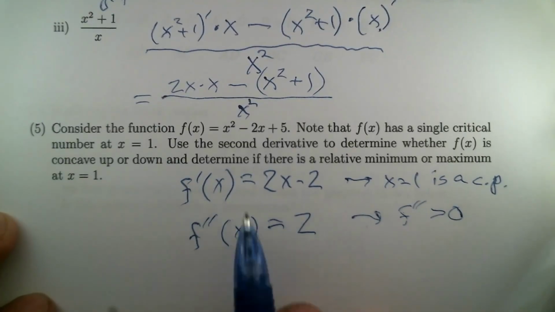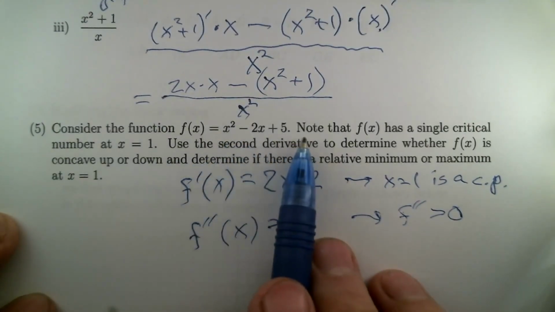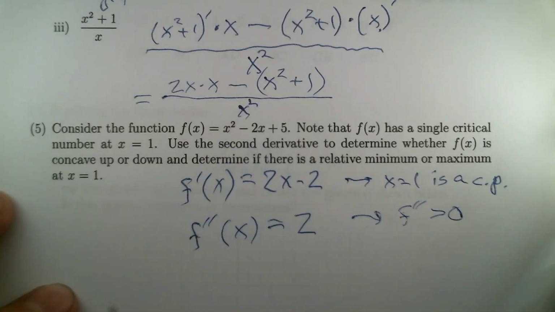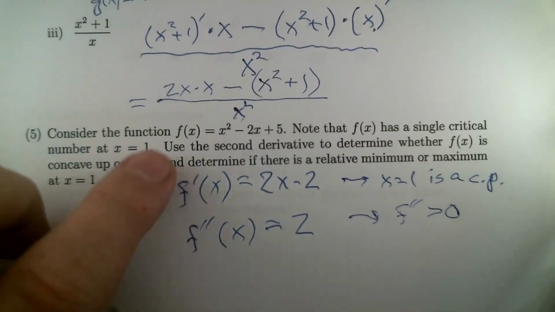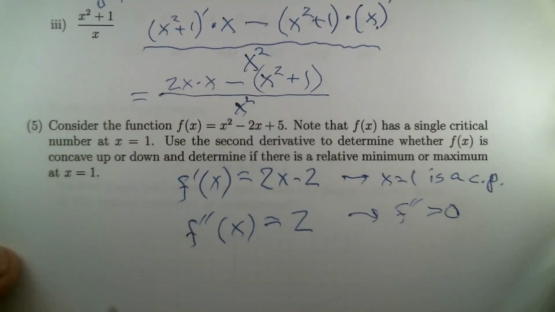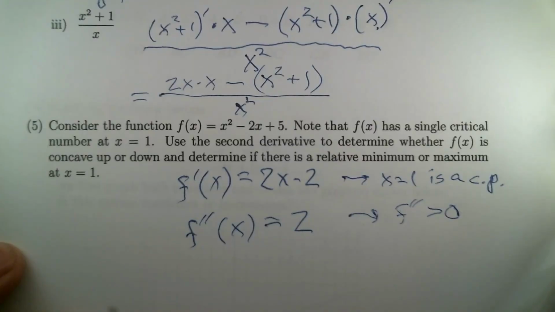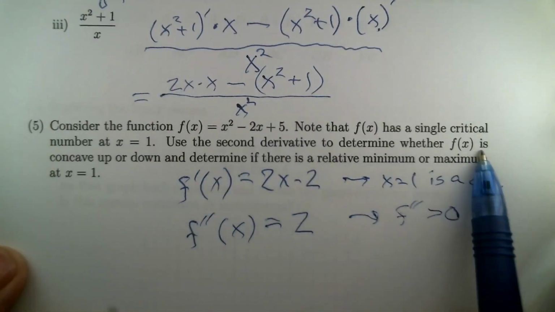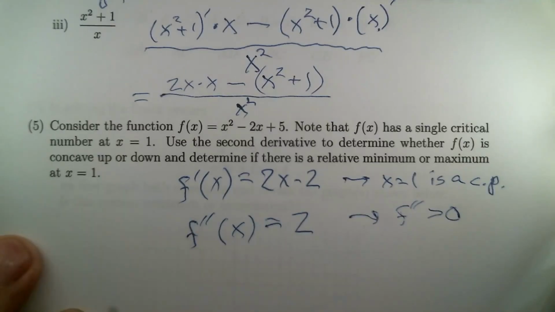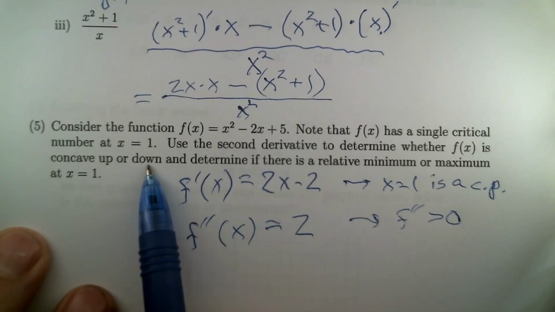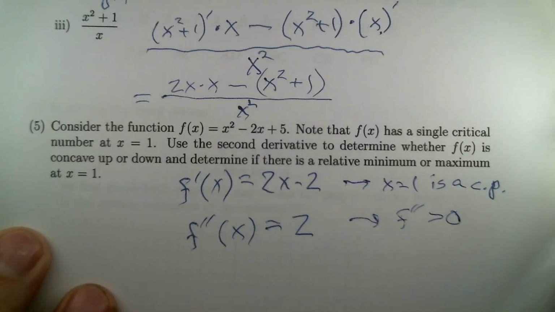You might even be able to work your way through plotting that thing, and it wouldn't be that hard to come up with a plot by hand of it. But either of these derivatives are not things that you would really need a calculator for. So what was the final question in this thing? Use the second derivative to determine whether f of x is concave up. That's just terminology for smiling, or concave down, which would be frowning.